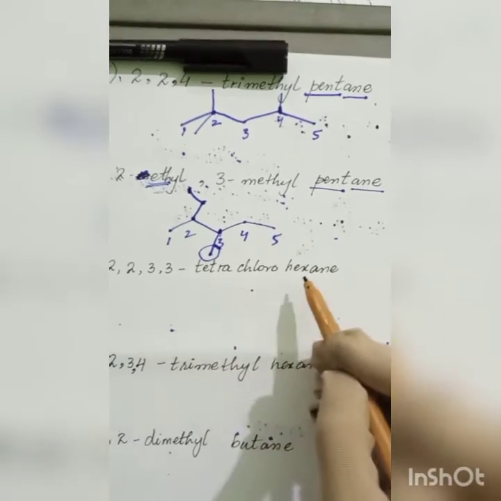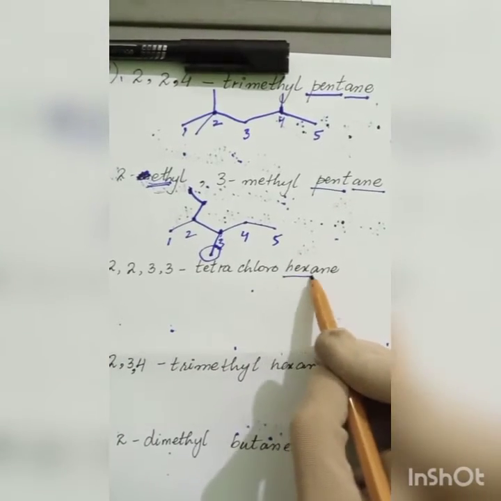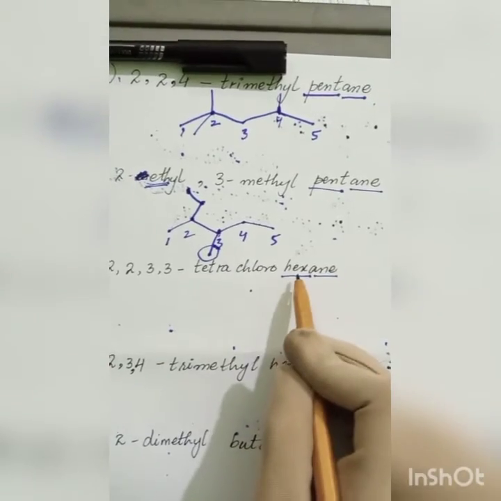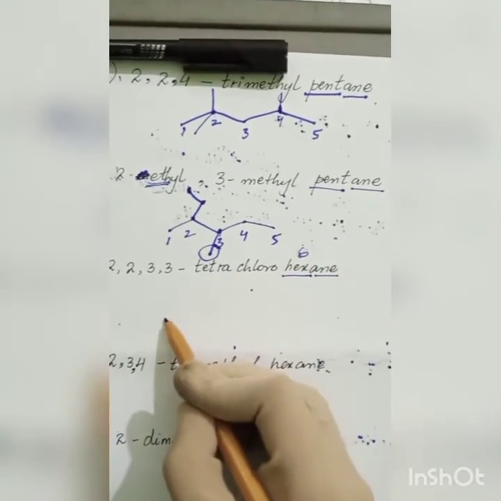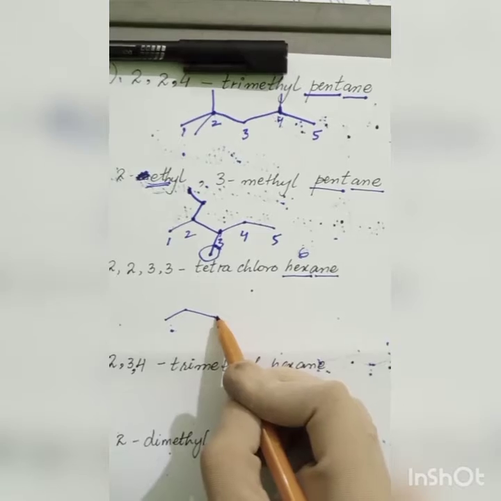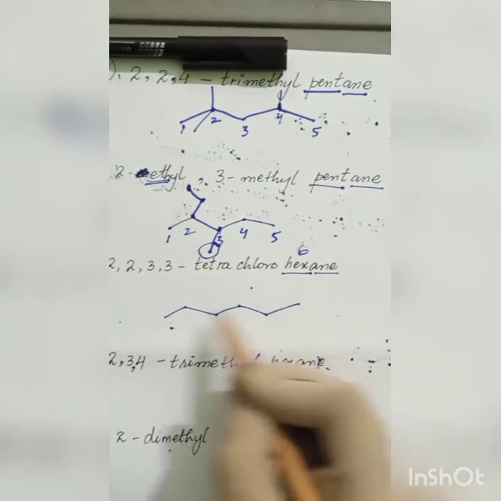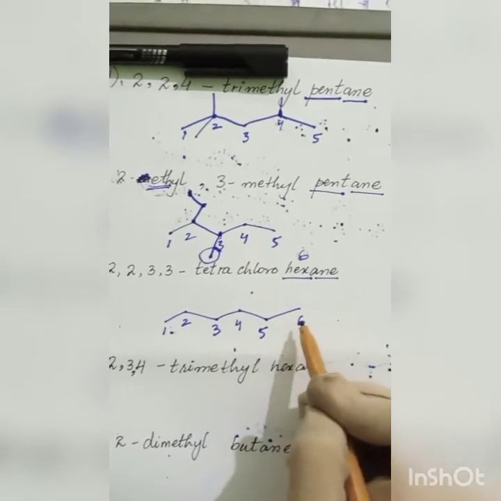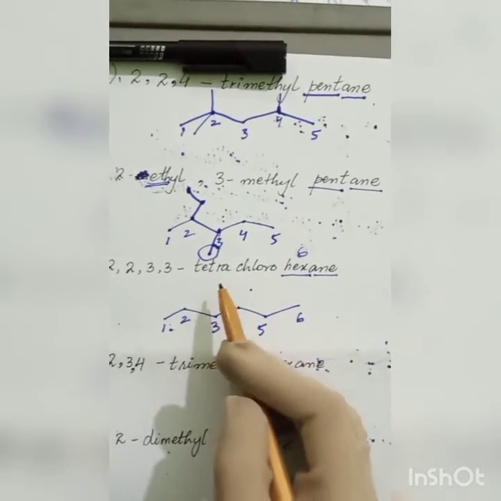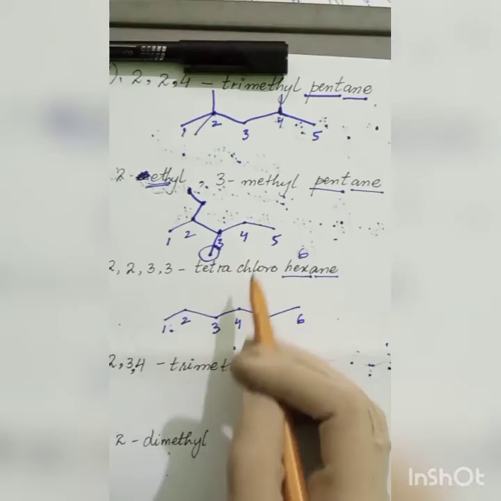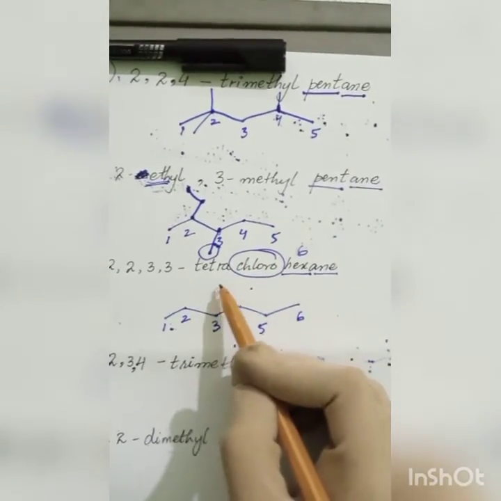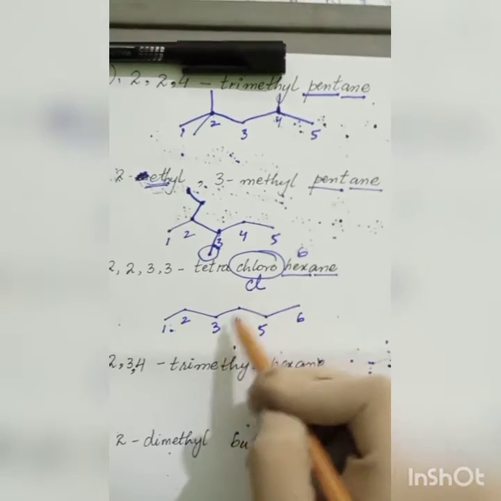Coming to this example, it has hex and ane. So it's an alkane. I will write hex means 6, so I will write 1, 2, 3, 4, 5 and 6. Now how many branches do I have over there? I have a chloro branch. Chloro means chlorine, Cl.